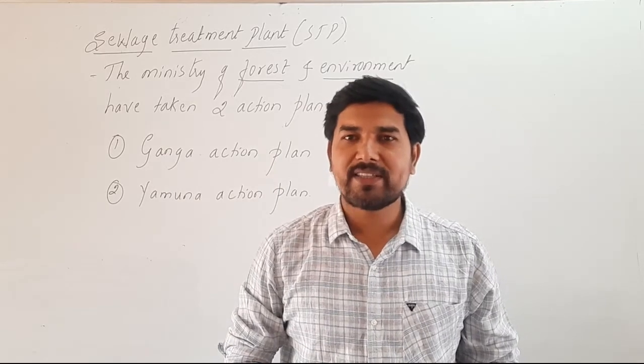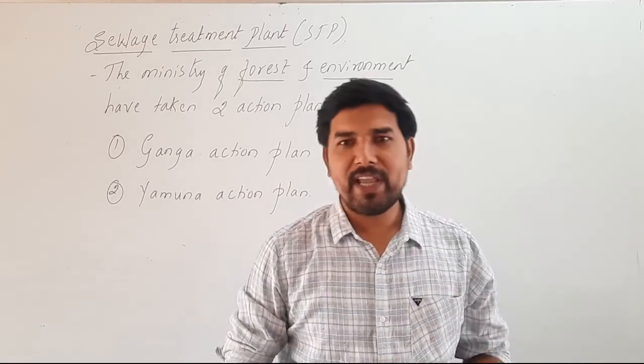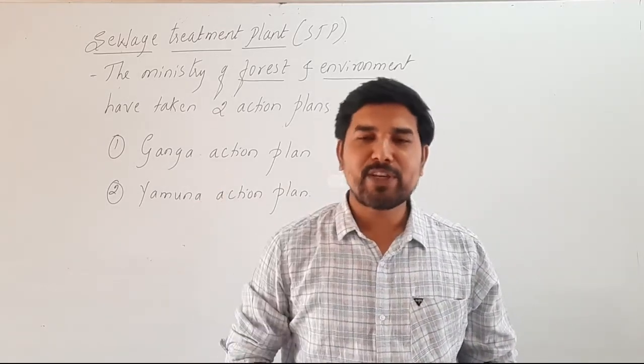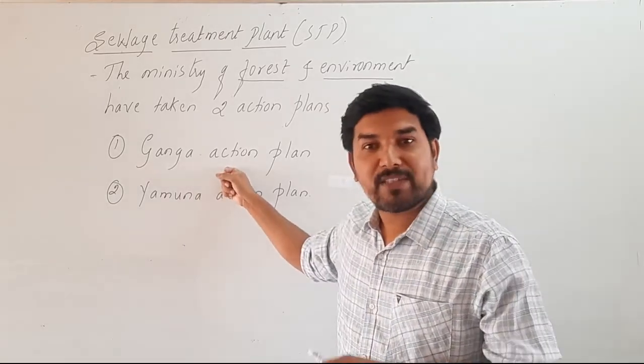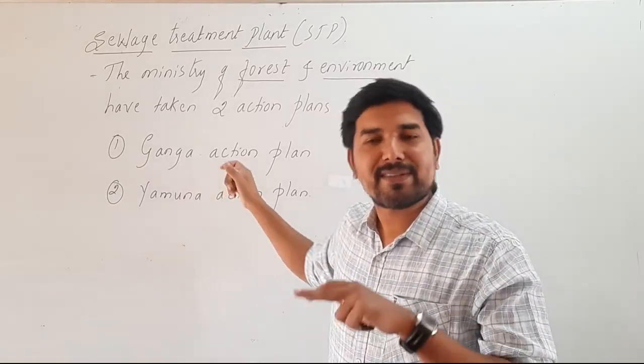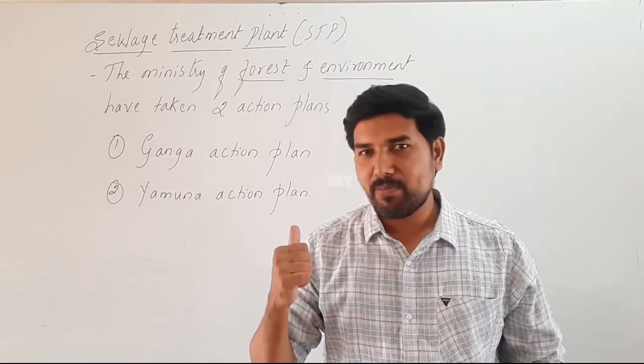Due to the action plans taken by the government of India, by implementation of sewage treatment plants, the Ganga river pollution has been reduced. It has been stopped now. So this is regarding the Ganga Action Plan.